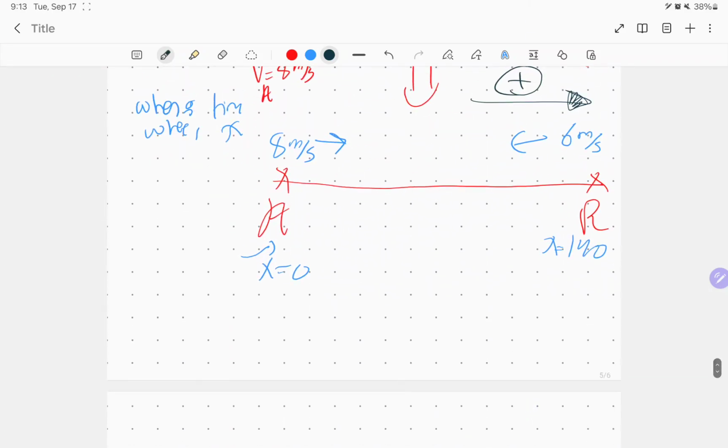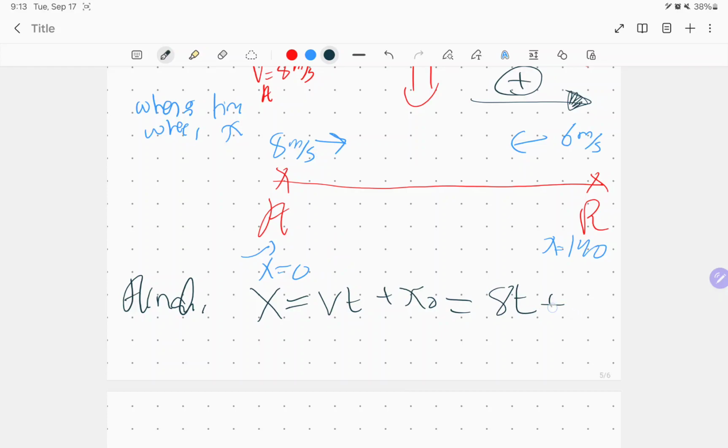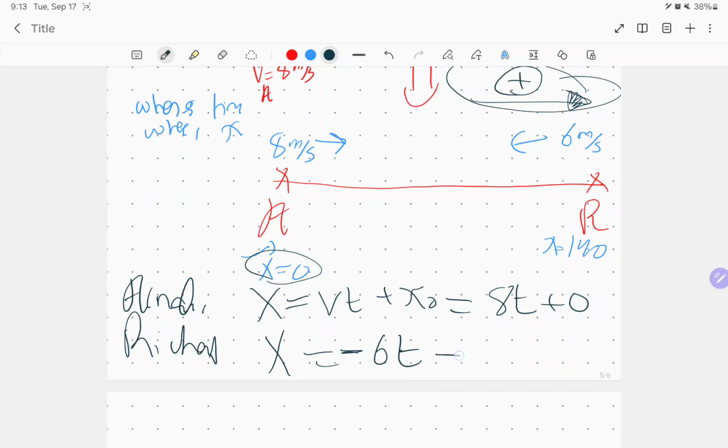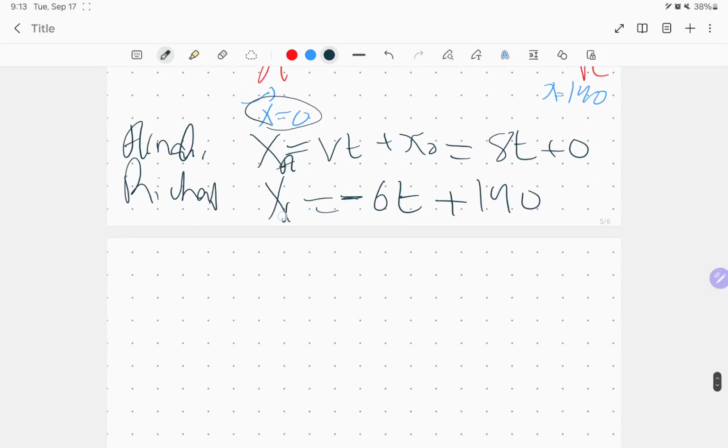Okay, the trick over here: let's get the equation of motion for each one alone. For example, Arnold. What's the equation of motion? x equal to vt plus x0. Here it's going to be 8t plus 0. Why 8t plus 0? Because he's moving to the right, so velocity is positive. Plus 0 because he was at x equal to 0. Let's go to Richard. x equal what? This velocity is 6 meters per second, but he's moving to the left, opposite to the one I supposed. So it's going to be minus 6t plus where he was positioned, 140. That's x for A, and here's x for R.